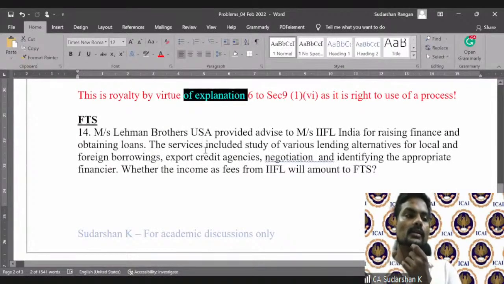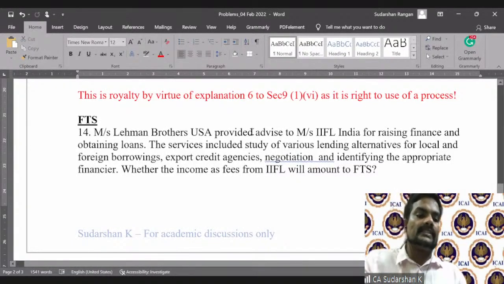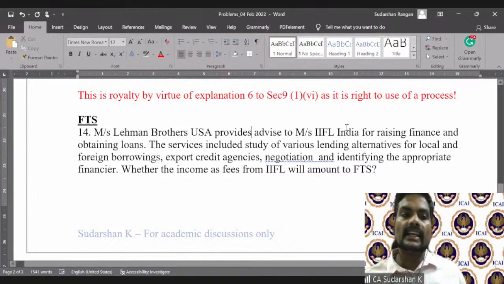Now let's look at question number 14. Messrs. Lehman Brothers USA provides advice to Messrs. IIFL India for raising finance and obtaining loans.